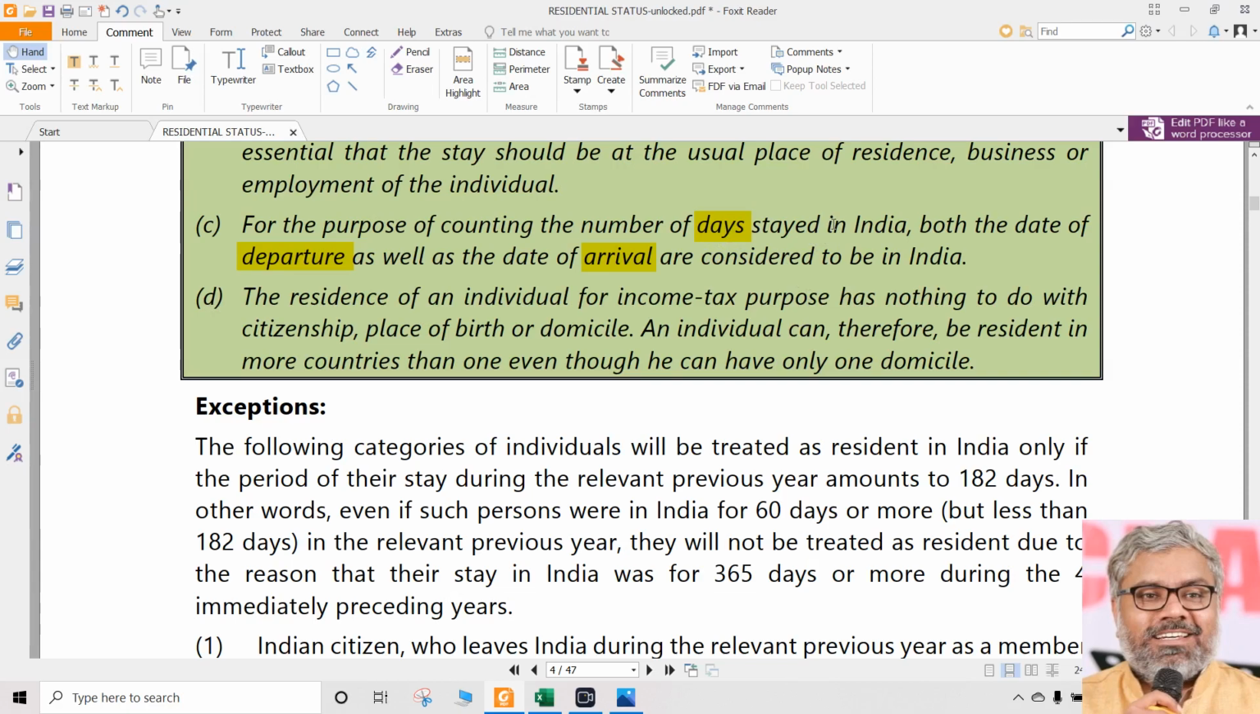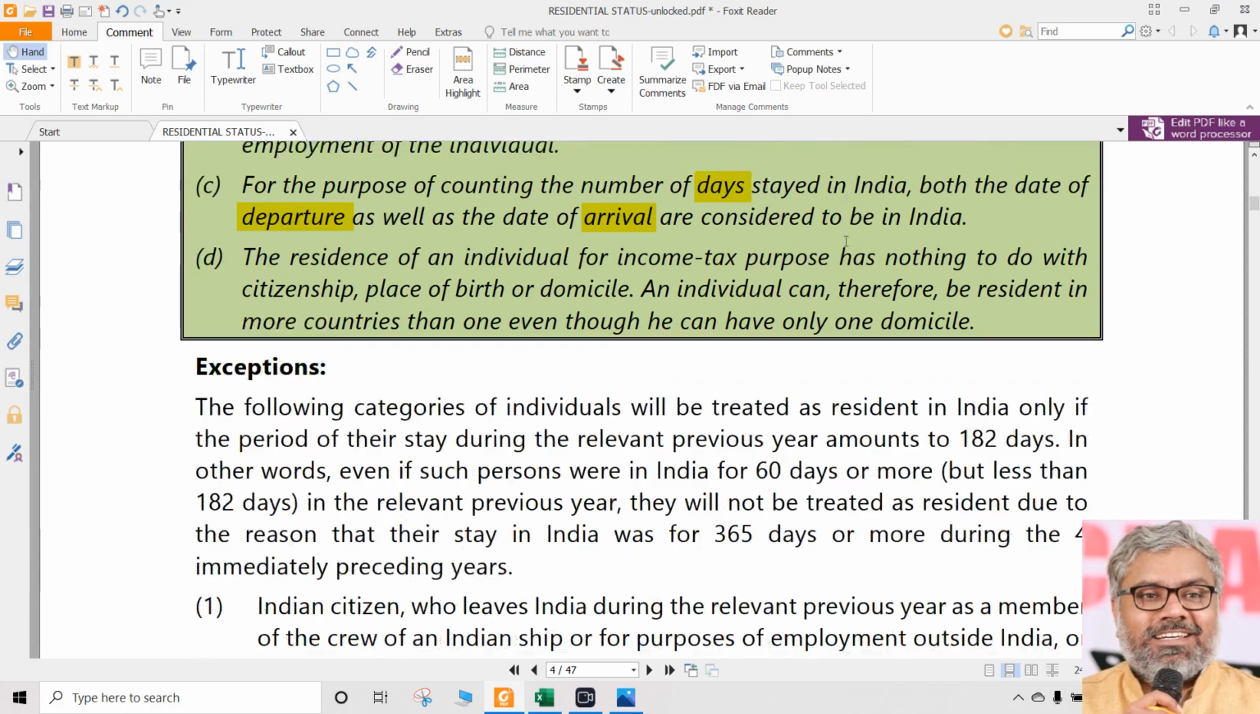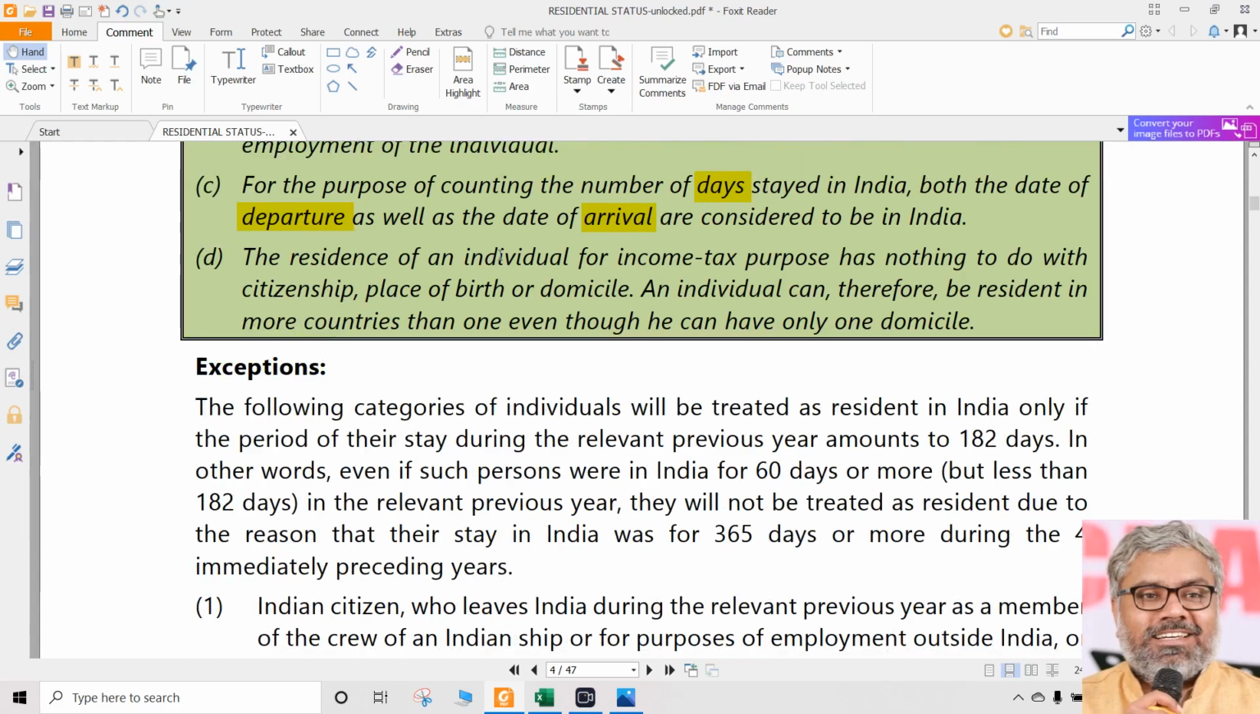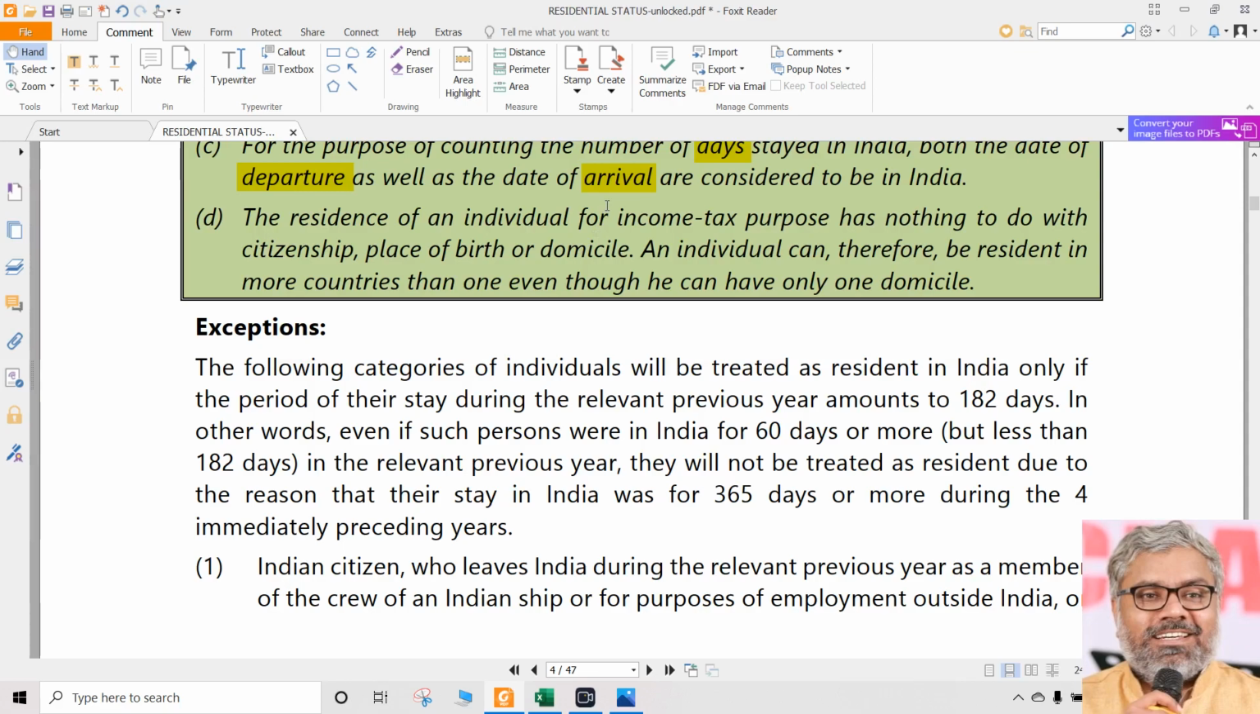Going more into deep, yes, there will be a lot of practical implications, but that will only cause confusion to us without giving any clarity. As far as problem solving and understanding the provision is concerned, 99% of cases will be only counting of number of days. And while counting the number of days, day of arrival and day of departure both should be included. That is a point we should note.